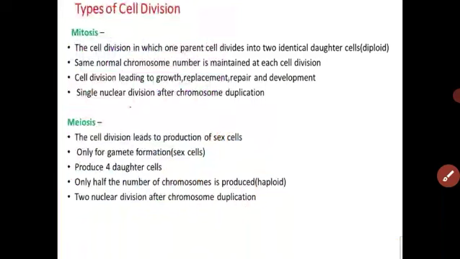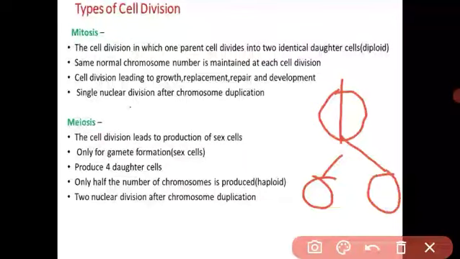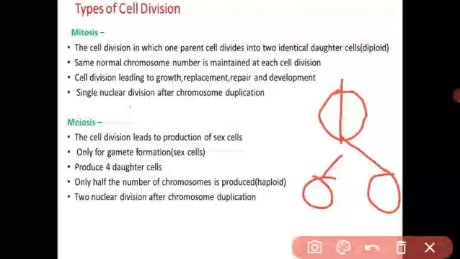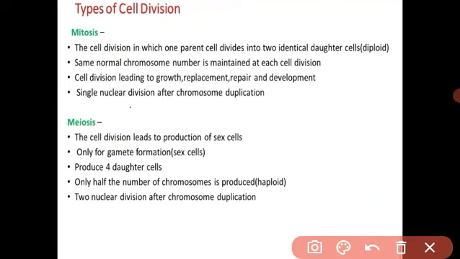First of all, what does cell division mean? The single parent cell is divided into two daughter cells. This is called cell division. Got it? What is meant by cell division? Cell division means a single cell divides and forms two daughter cells.